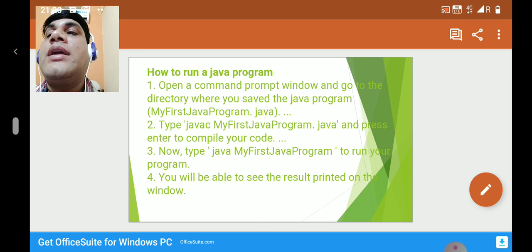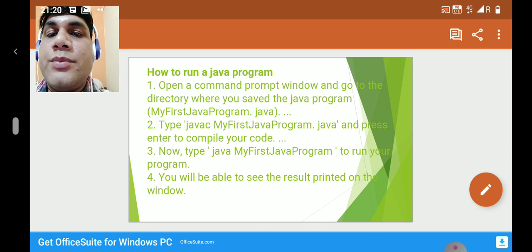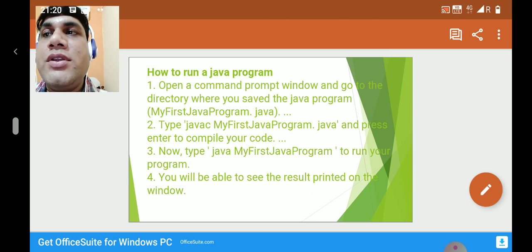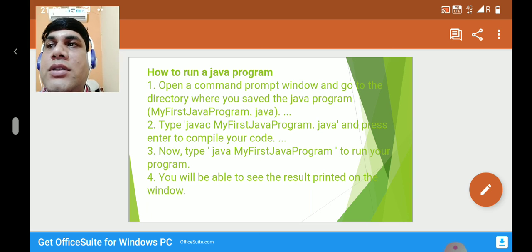So what we discussed is also how you can start a Java project. You can write the program, and after writing the program you have to save it with the extension .java, that is required. Always you have to save the program with the extension .java.